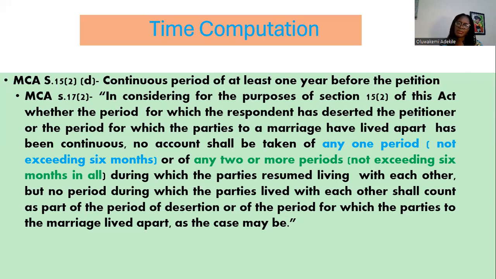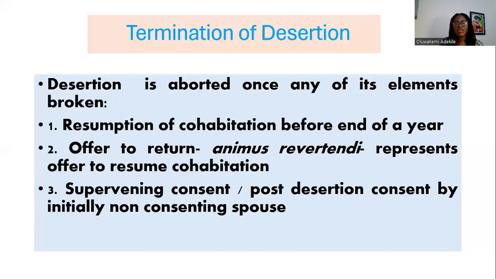But no period during which the parties live with each other shall count as part of the period of desertion, or of the period for which the parties to the marriage lived apart, as the case may be. This is meant to assist the parties in making some efforts to reconcile, even when there has been desertion. So we should take note of Section 15(2)(d) and read it in conjunction with Section 17(2) of the Matrimonial Causes Act.